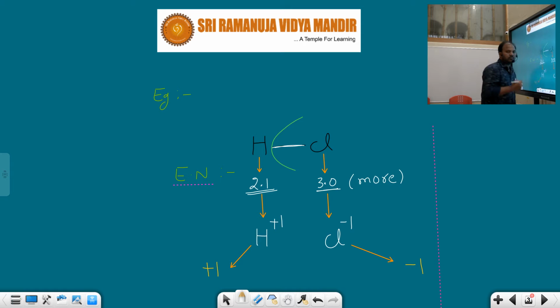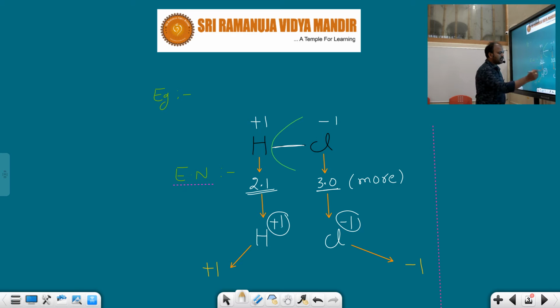Which is the more electronegative atom? Chlorine. What does electronegativity mean? It is the tendency of an atom to attract the shared electron pair in the covalent bond towards its own direction. So this covalent bond migrates towards which direction? Chlorine, because chlorine has more electronegativity. When chlorine attracts this covalent bond towards itself, chlorine gets an imaginary charge of how much? -1. Hydrogen gets +1.